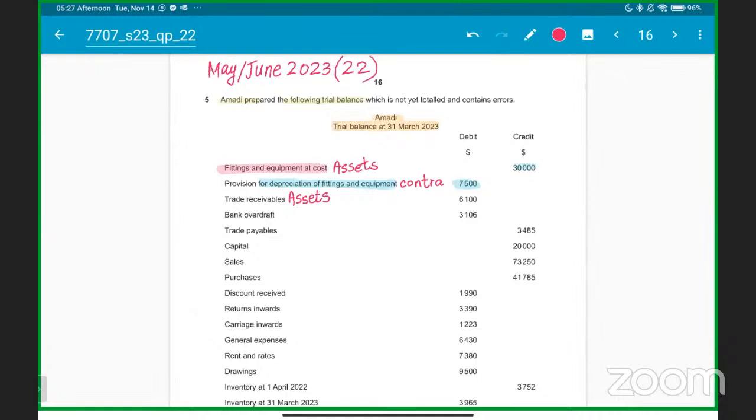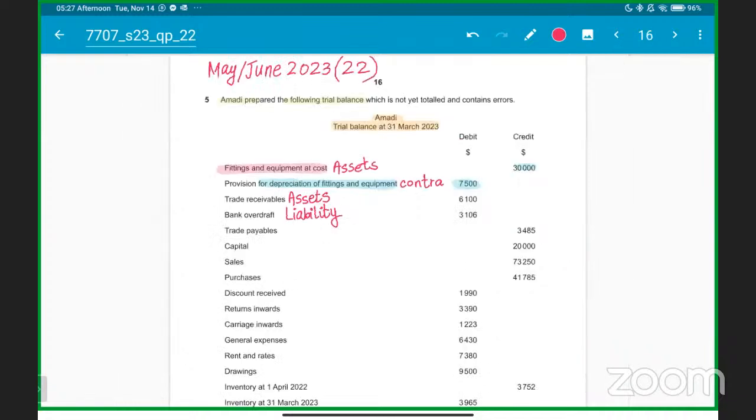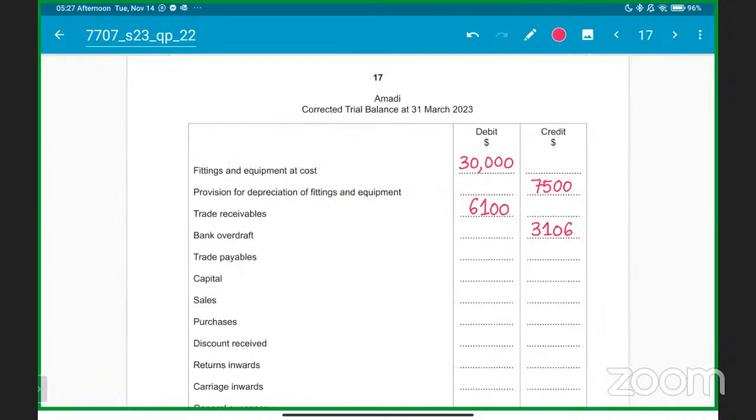Then we have bank overdraft. Always remember what is bank overdraft. That you have done more expenses than the revenue. You have done more expenditure than what you have incurred. So bank overdraft is a liability. And all liability balances will be shown on the credit side. So we will show this bank overdraft, 3106, on the credit side. That is bank overdraft on the credit side, sir, 3106.